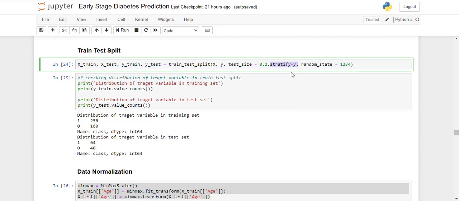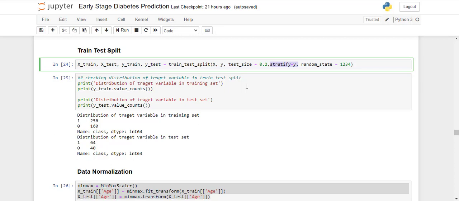What it does is that when it splits into train and test, it maintains the proportion of the target variable. If you are randomly splitting, for example with two categories, positive and negative, it may happen that the training set has more positives than negatives, but the test set has more negatives than positives.